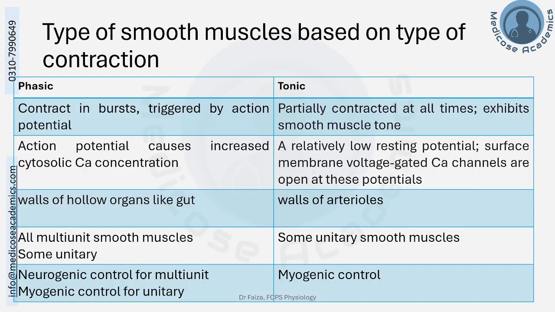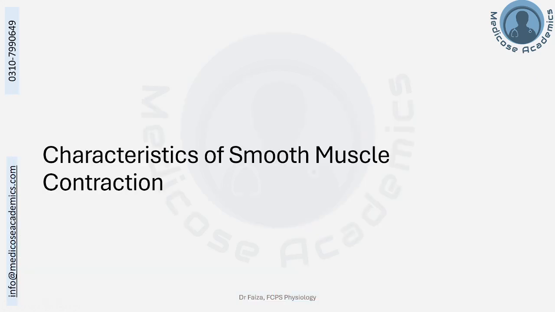Another type of classification of smooth muscle is into tonic and phasic types, based upon their characteristics of contraction. Tonic smooth muscles are continuously constricted, for example the smooth muscles of the blood vessels, which stay in a state of partial contraction to maintain the blood pressure. Whereas phasic contraction occurs when there is an action potential, occurs in bursts, and is triggered upon a stimulus. All multi-unit smooth muscles exhibit this type of phasic contraction, for example the piloerector muscles and the iris muscles of the eye.